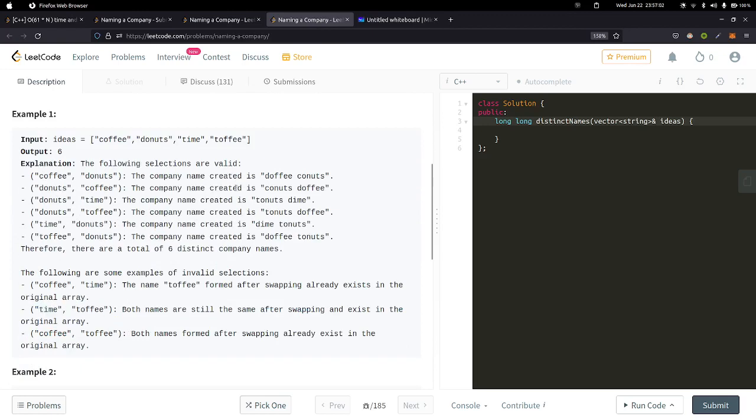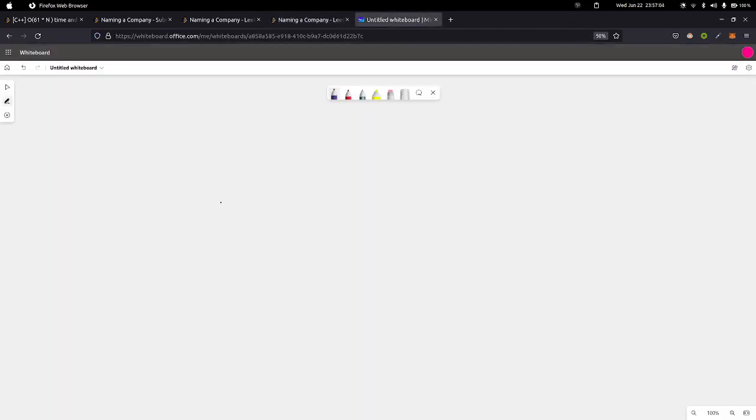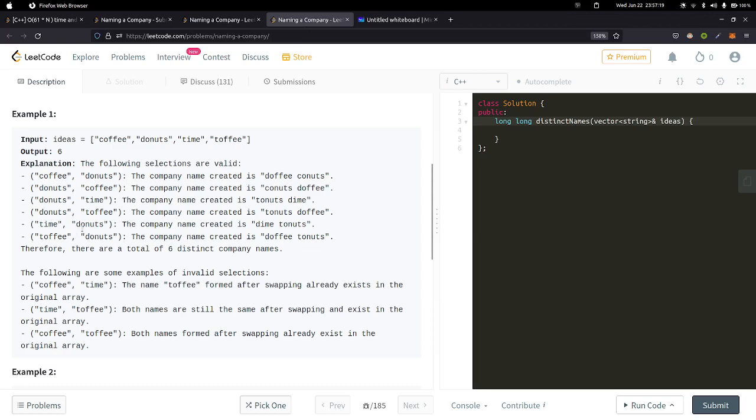Here we can see that, let's say we have a for loop. We are iterating from 0 to n minus 1, and ai is just A of i, right? And let's say ai is toffee.